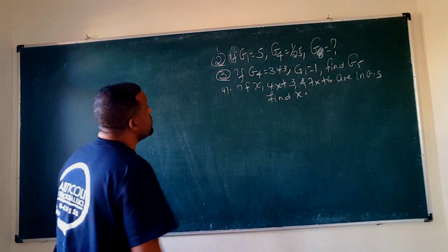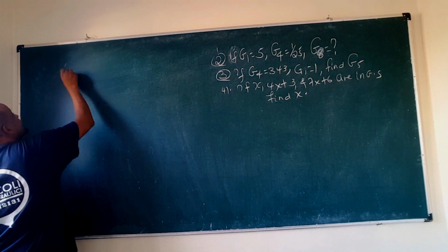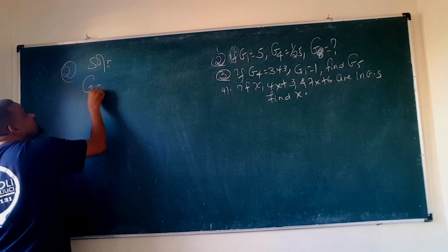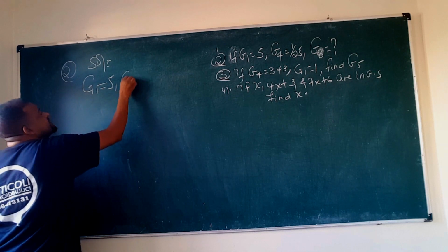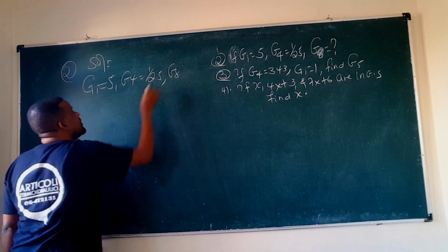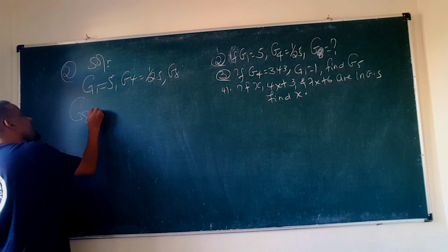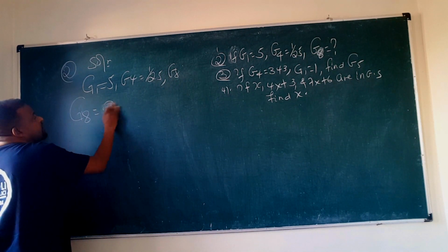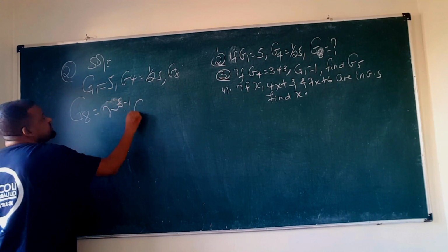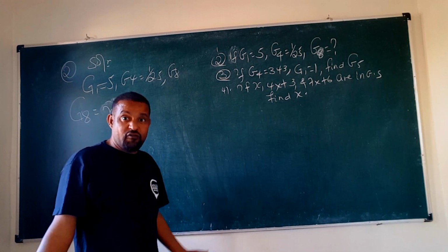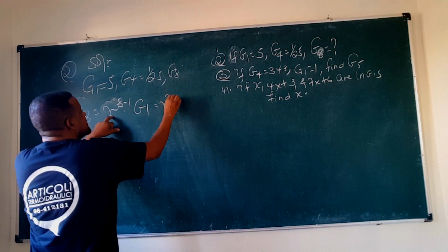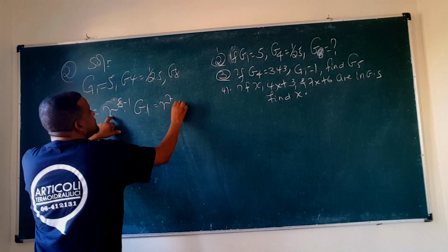Okay, let's do the second problem. The solution is here. What is G1? G1 is given to be 5. G4 is 1 over 25. So you need to find what? G8. How? G8 means r to the power of 8 minus 1, times G1, right? This is the formula. So r is not known. R to the power of 7 times G1, and G1 is 5.